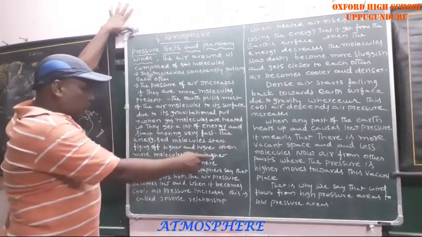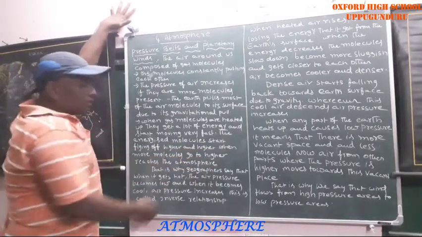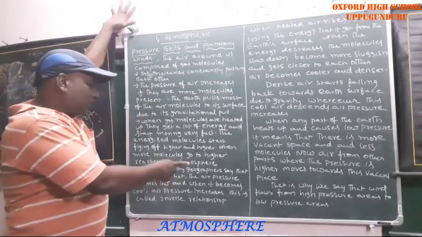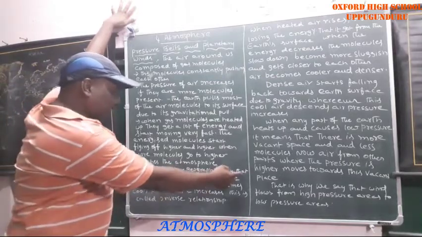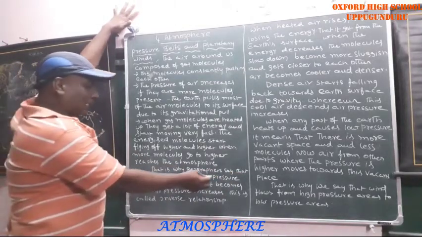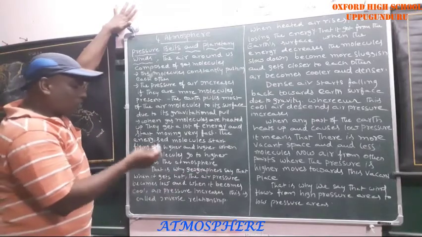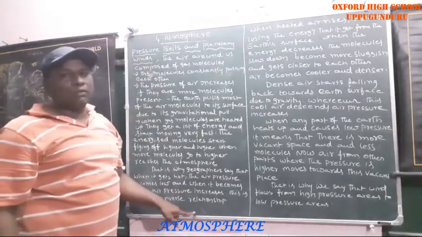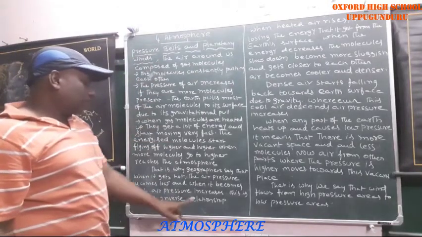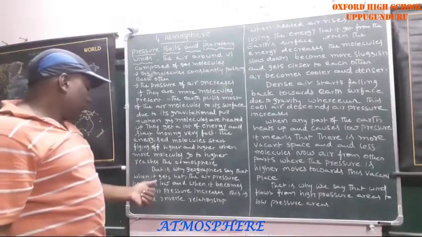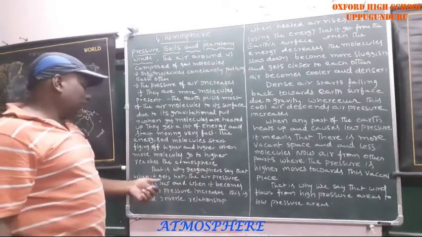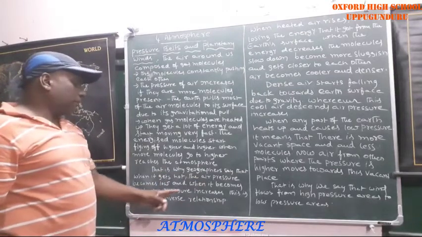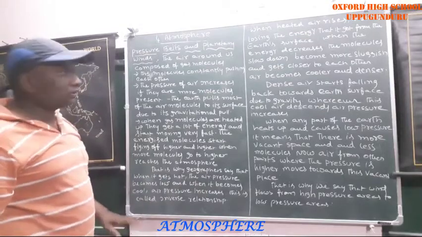When more molecules go higher, they reach the top part of the atmosphere. That is why geographers say that when it gets hot, the air pressure becomes low. When it becomes cool, air pressure increases. This is called an inverse relationship. Remember this one.